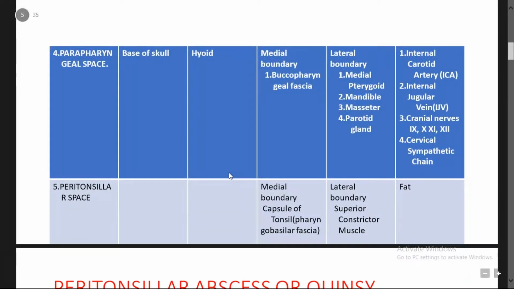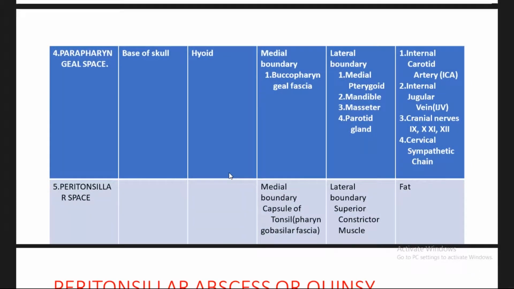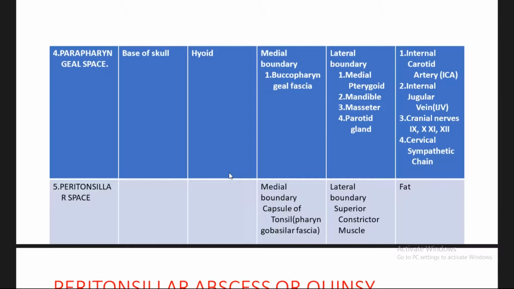The main contents in this part are, as I have told, divided into the pre-styloid compartment and the post-styloid compartment. In the post-styloid compartment, I told the major structures are the internal carotid artery, jugular vein, cranial nerves like the 9, 10, 11, 12, which come from the jugular foramen area, the fourth one is the cervical sympathetic chain, and the fifth one is the peritonsillar space.